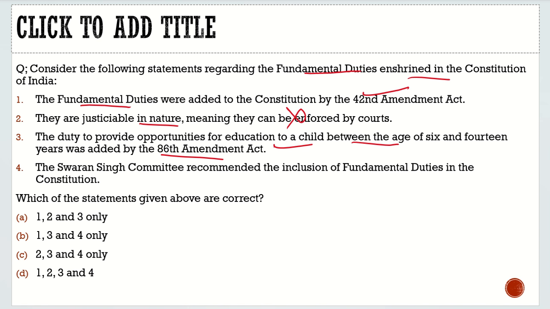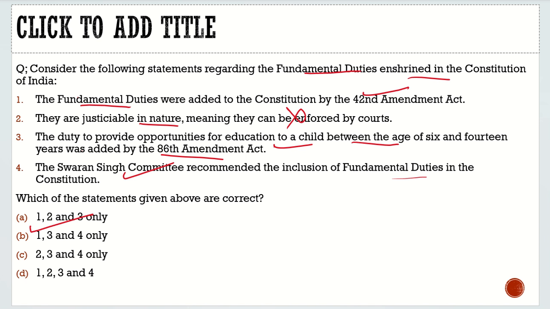True. The Swaran Singh Committee recommended the inclusion of fundamental duties in the Constitution. That is also true. The correct answer to this question would be option 1, option 3, and option 4. And from the code given below, the correct code would be option B. With this, we have completed the fundamental duties as well as the basic structure doctrine.